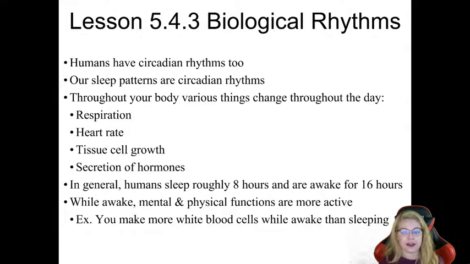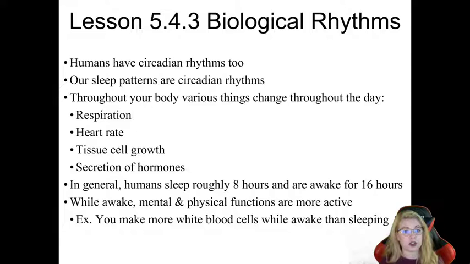And while awake, the mental and physical functions of our body are much more active and productive. We want them to be. We want our mind to be sharp. We want to be able to do schoolwork and our jobs and that sort of thing. But at night, when we're sleeping, those things are going to be slowed down by our circadian rhythm so that we can turn our brains off and get to sleep and get the rest and rejuvenation that we need. Okay? Other things like, for example, you make more white blood cells while you are awake than while you're sleeping.